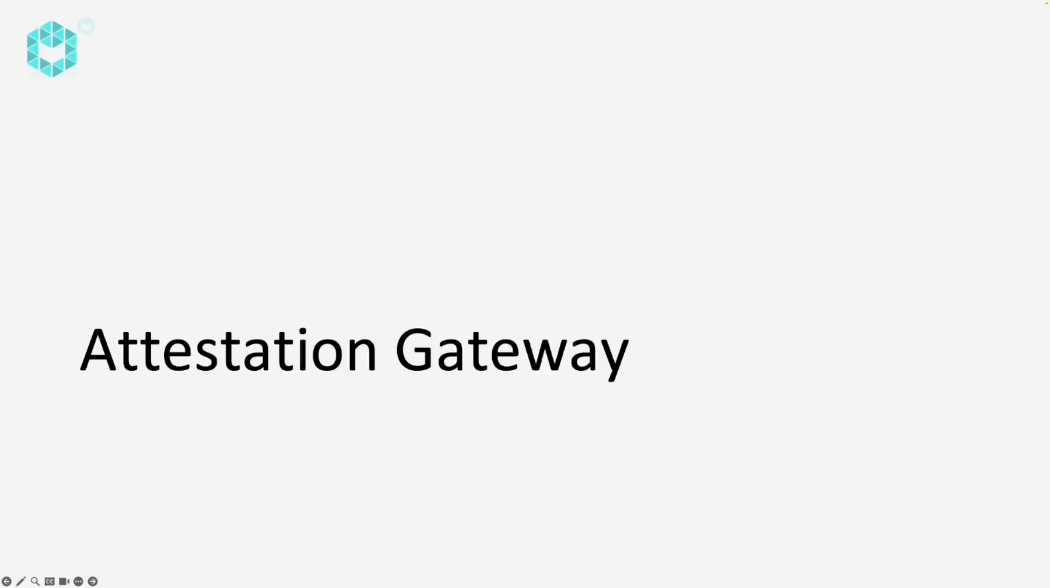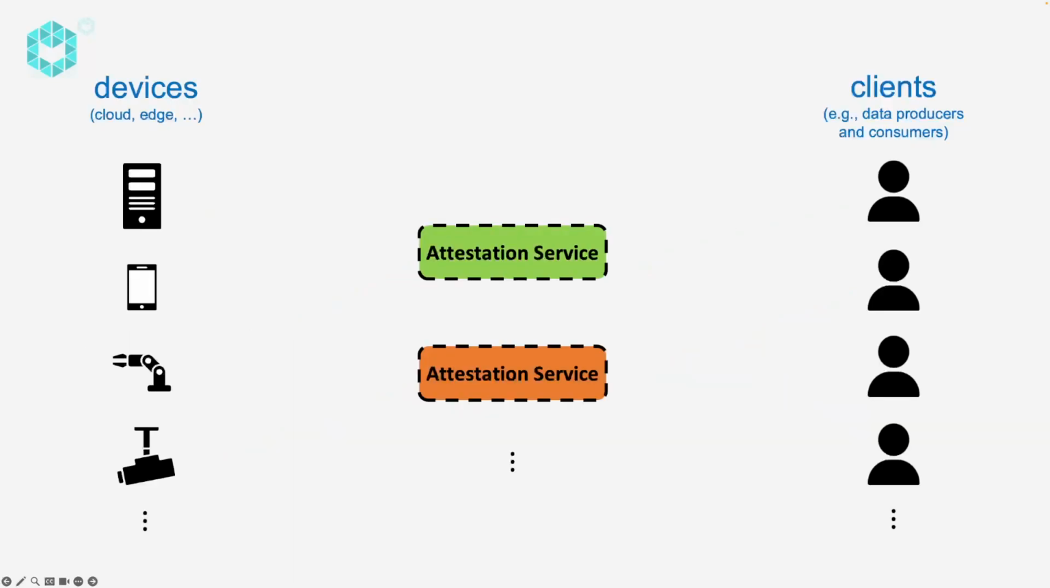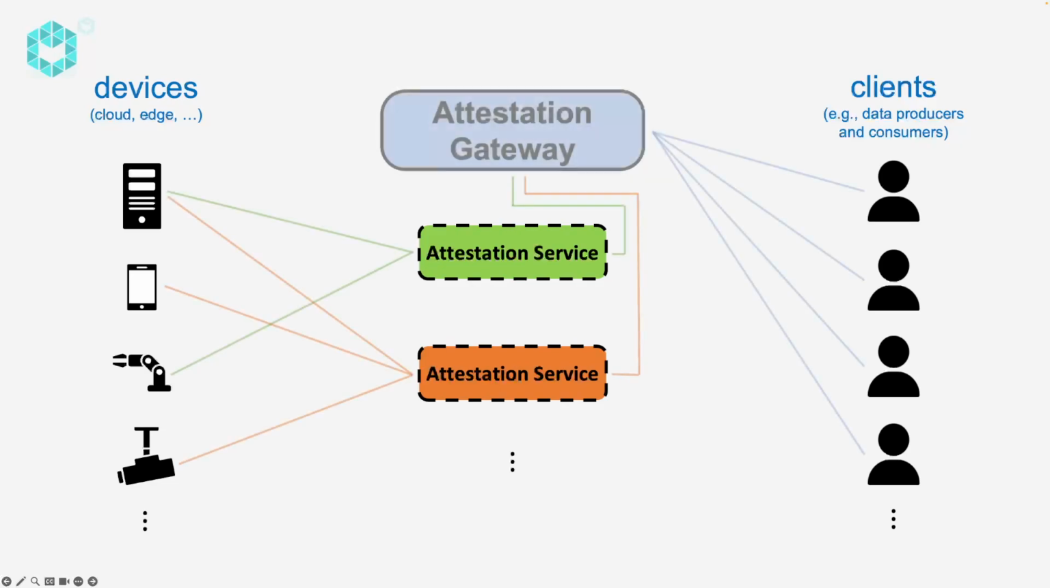We turn now to the Attestation Gateway. The setting is as discussed previously, namely a large number of nodes of different types, multiple clients, and various attestation services. To reduce the burden on the clients, we developed within the TERMINET project the Attestation Gateway. Clients do not need to connect to the various attestation services. Instead, they use the Attestation Gateway.